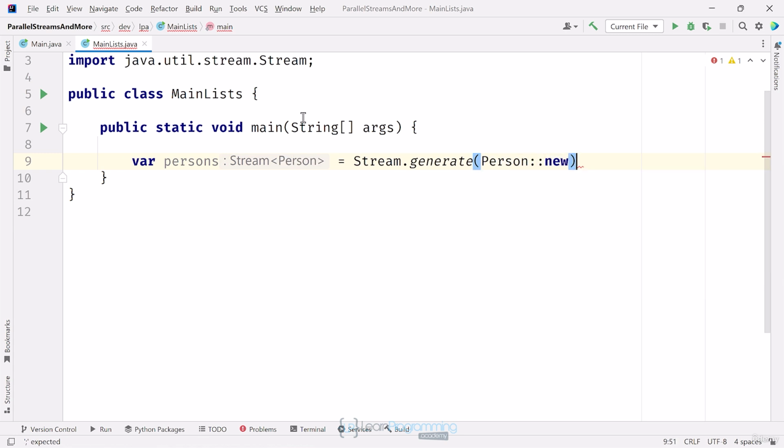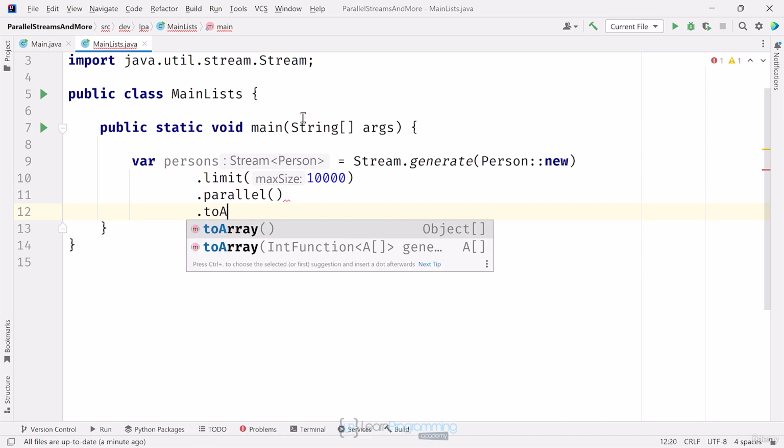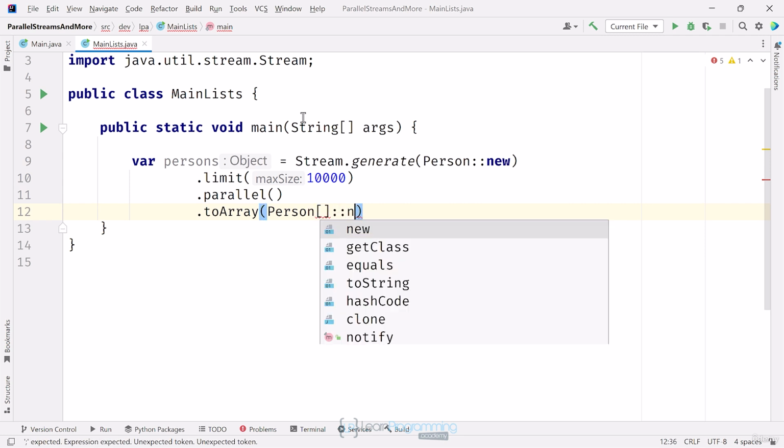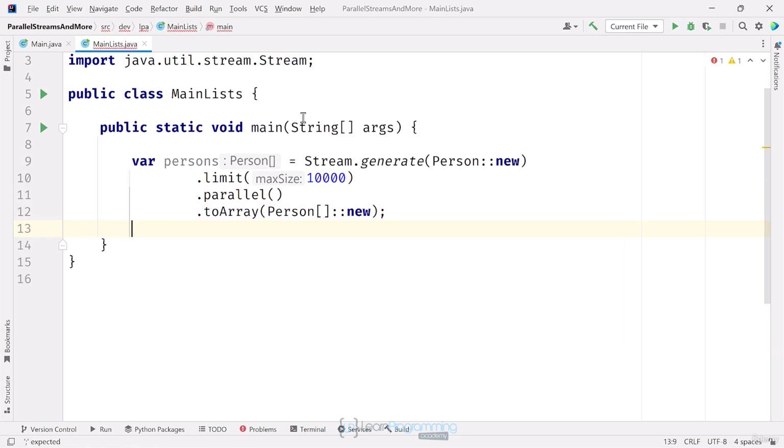I'll generate a stream of persons, again limiting it to 10,000, and running it as a parallel stream. I'll call the toArray terminal operation, and I'll pass the method reference. That's a constructor for a new Person array. And just a reminder, if I didn't do this and just had no arguments, I'd get an Object array back rather than a typed Person array. I'll print the total number of array elements out.